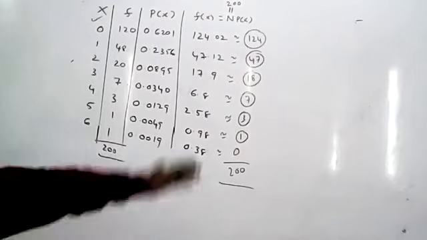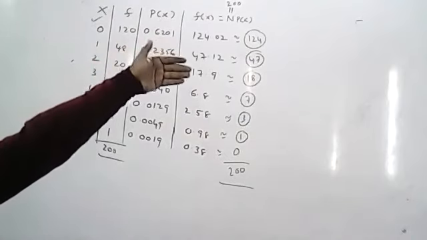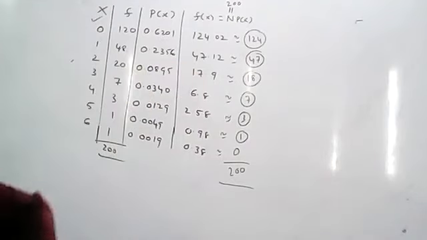Okay. So now the calculation part is completed. We have calculated the expected frequencies. The aim is to calculate the expected frequencies. So I will write those expected frequencies in the inference.